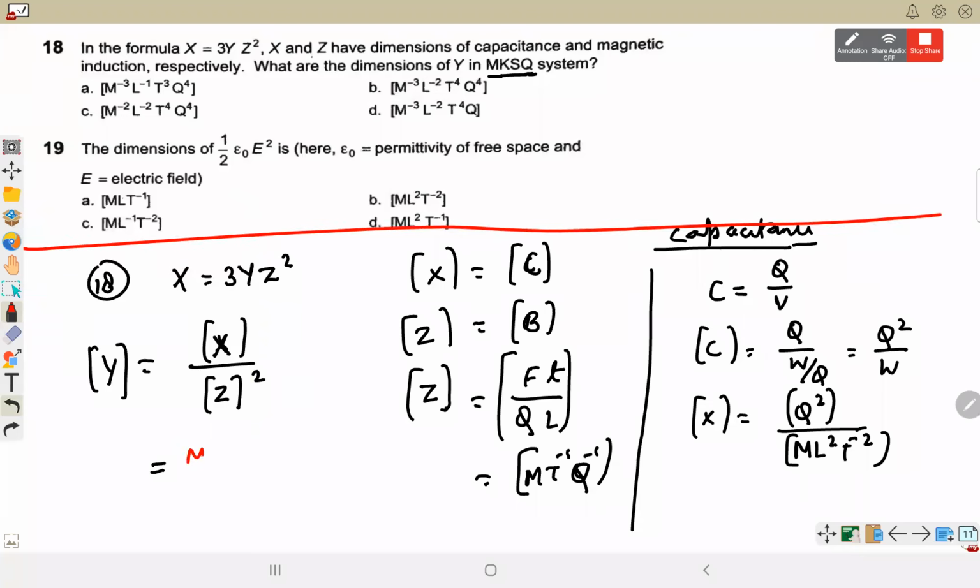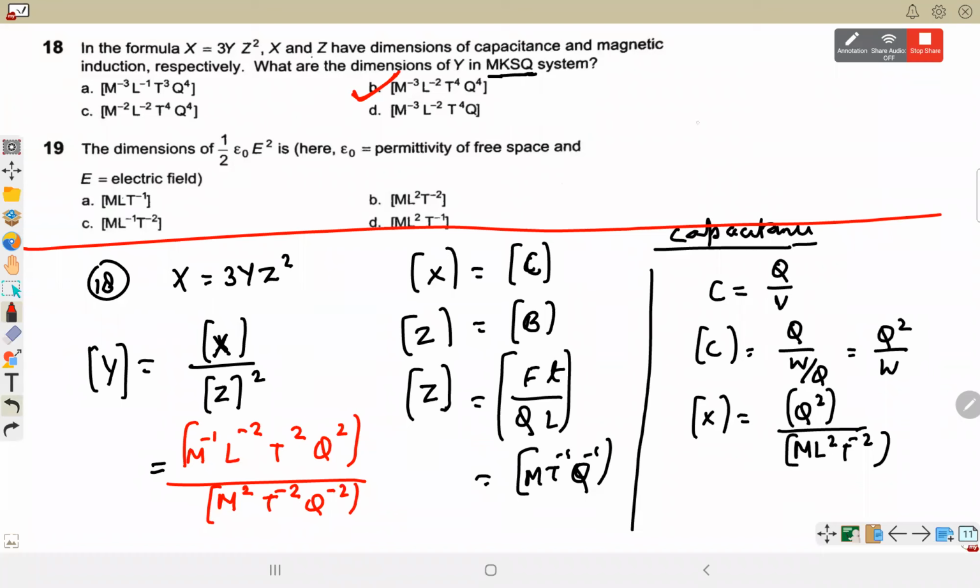By the way, this is M⁻¹L⁻²T²Q² divided by M²T⁻²Q⁻². इसका तो नॉट सा M⁻³L⁻²T⁴ and Q⁴. Answer is B.